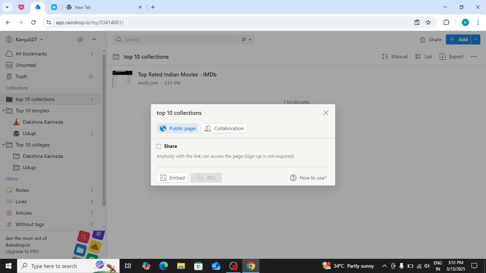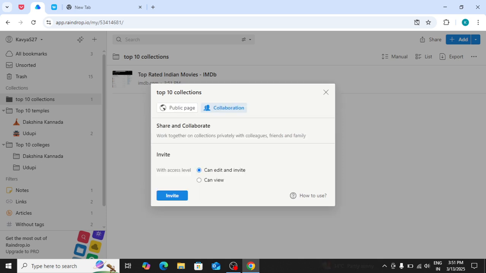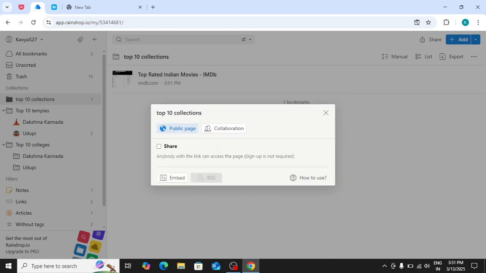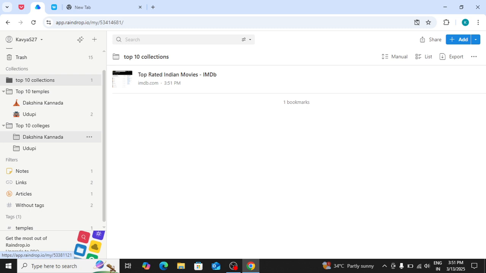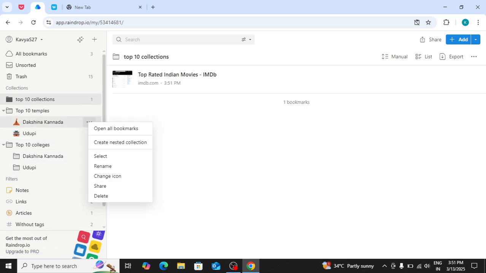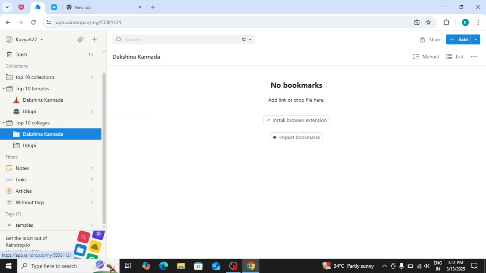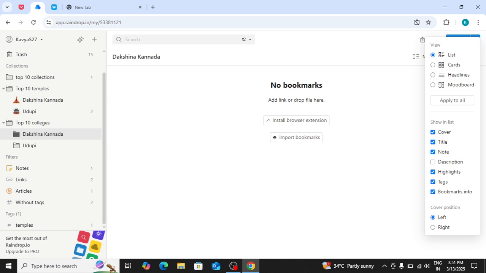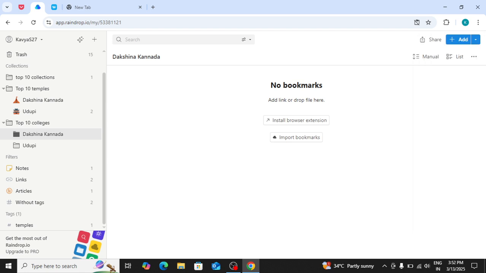We can also share the website. There are two options: collaboration and public page. Next, list types are available like this. Raindrop also allows us to create